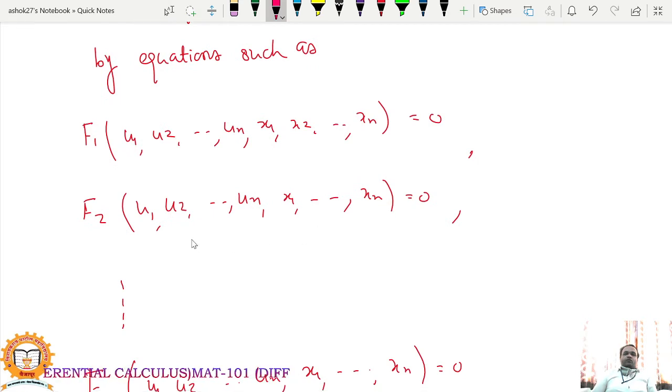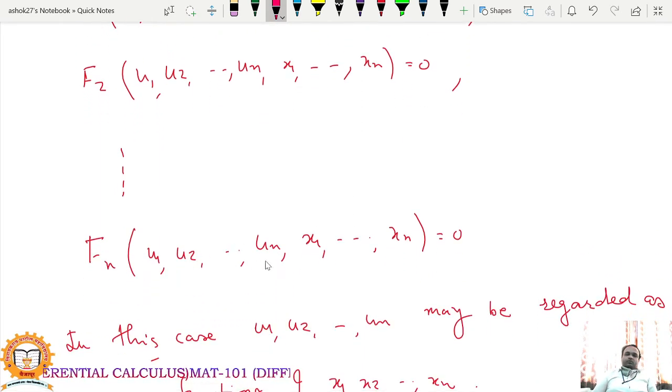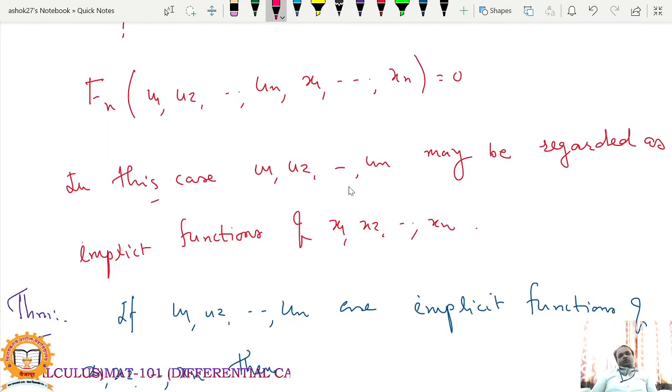Capital F2 is a function of u1, u2 up to un, x1, x2 up to xn, and similarly Fn is a function of u1, u2 up to un, x1, x2 up to xn equal to 0. So these relations are there between these functions. So in this case, u1, u2 up to un may be regarded as implicit functions of x1, x2 up to xn. Directly it is not given that u1, u2 up to un are functions of x1, x2 up to xn, but these are connected by some relations. Such type of functions are called implicit functions.